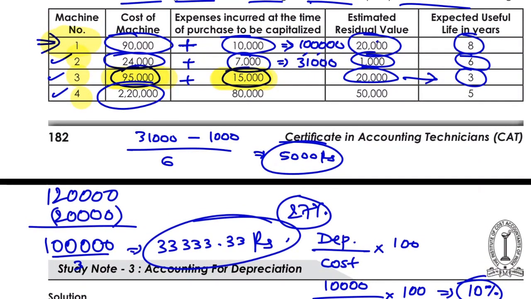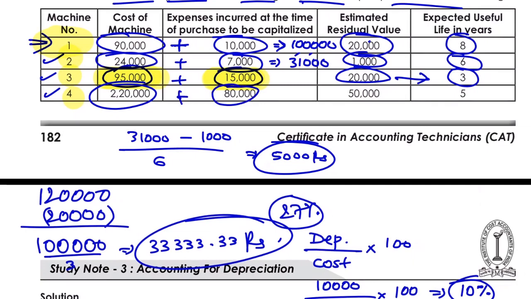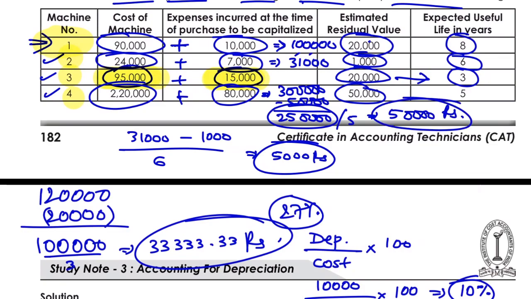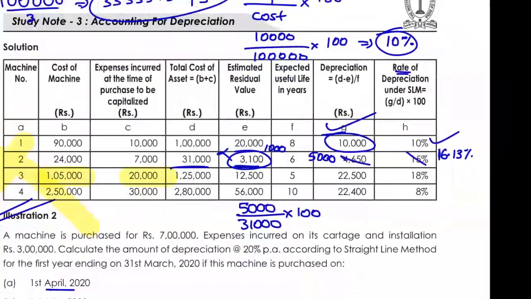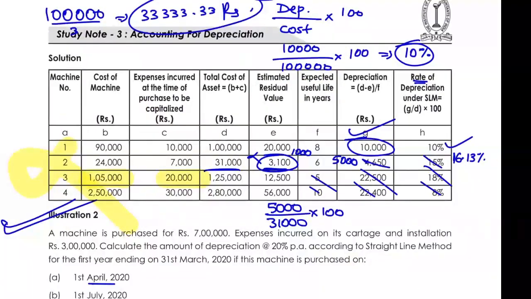Last here, 2,20,000 is the cost of machinery, plus 80,000 would give us 3 lakh rupees. If I deduct the residual value of 50,000 from 3 lakhs, it will give me 2,50,000. So per annum depreciation would be divided by 5 years, so it would be 50,000 rupees. It would be 50,000 rupees. Just ignore this calculation, these are all incorrect.